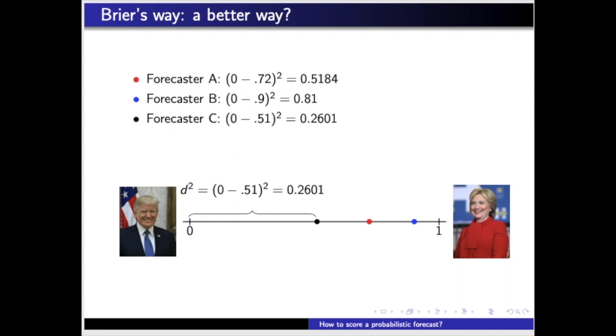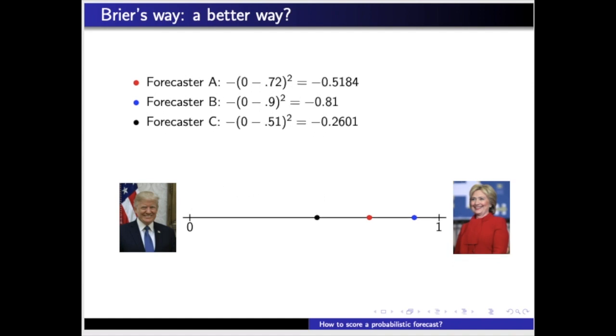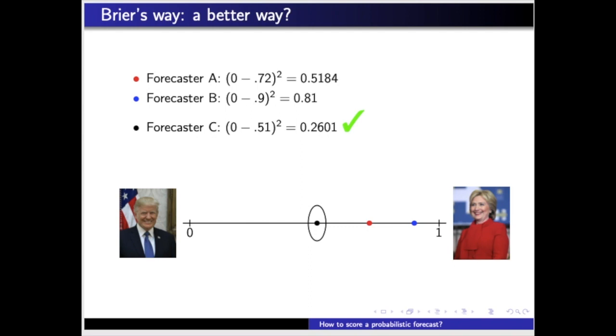Notice that using Brier's score, the smaller the score, the better it is. A perfect forecast has a 0 score, and the worst score is 1. If you don't like this, just use the negative of the squared distance. Then all the scores will be between -1 and 0, and the larger the score, the better it is. With all that said, we conclude that forecaster C presented the best forecast, at least according to the Brier score.